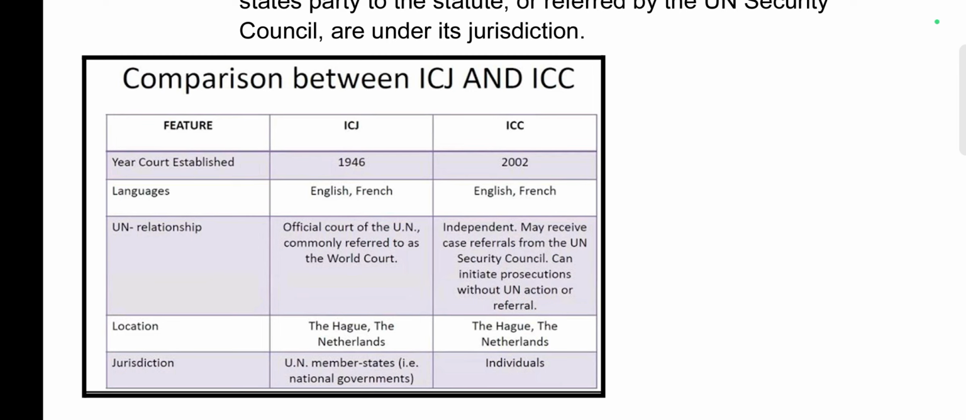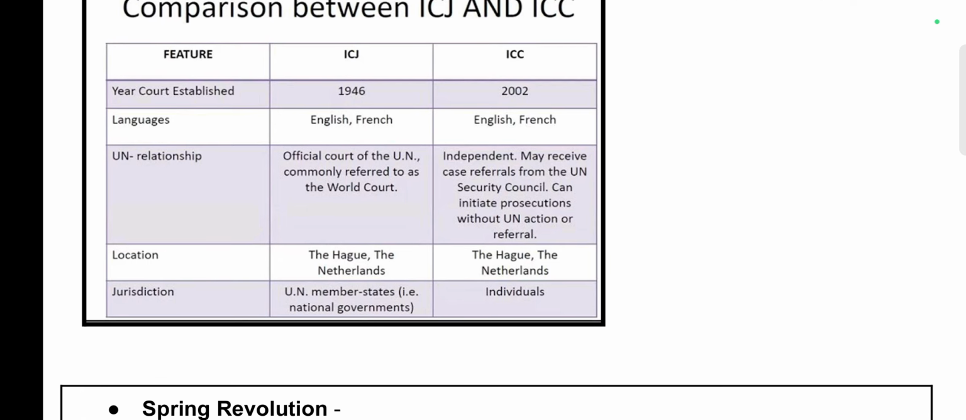Briefly, we can also draw a comparison between the ICJ and the ICC, the International Court of Justice and the International Criminal Court. ICJ was established in 1946, ICC in 2002. Languages are the same. UN relationship: ICJ is called the official court of the UN, or also the World Court. ICC is an independent body, may receive case referrals from the UNSC, and can initiate prosecution without UN action or referral. Both are located in The Hague, Netherlands.